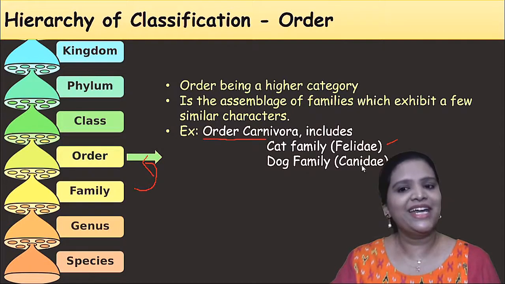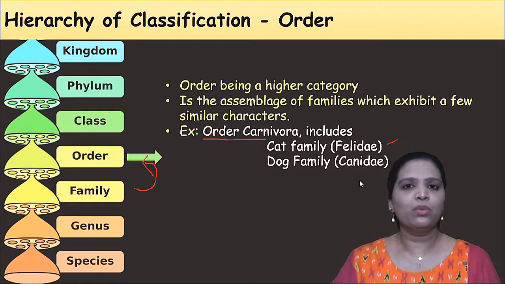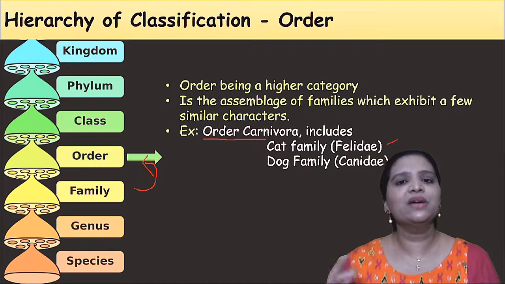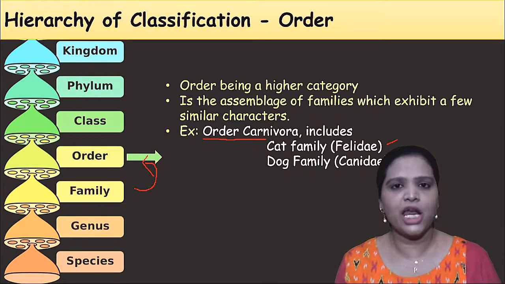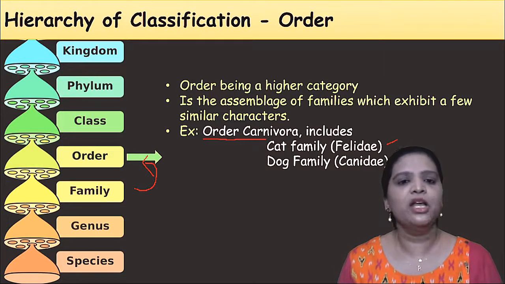So Felidae and Canidae both come under one order, Carnivora, because they have some genetic relationship and some morphological relationship. So they are under one order, Carnivora.